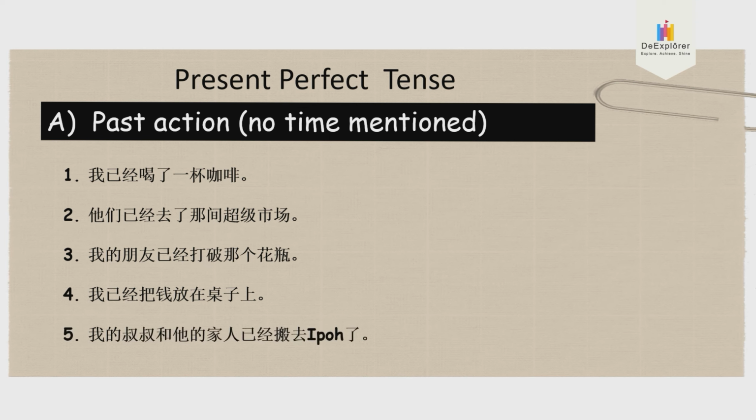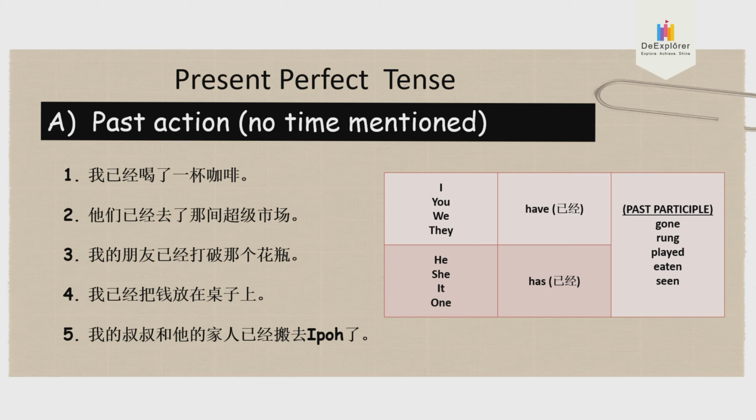Okay, so if you take a look at these sentences, all these sentences are past action, but no time mentioned. 已经发生了，全部都是已经发生，但是没有讲时间的。Okay, so therefore, afterwards, when you write, you need to use has or have. And remember to use the past participle.